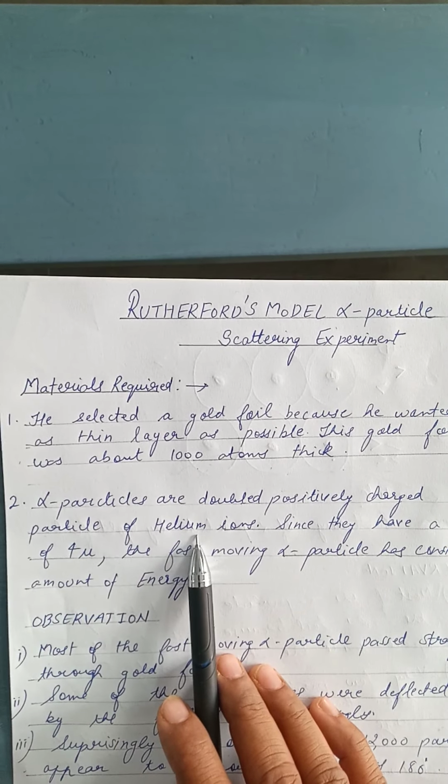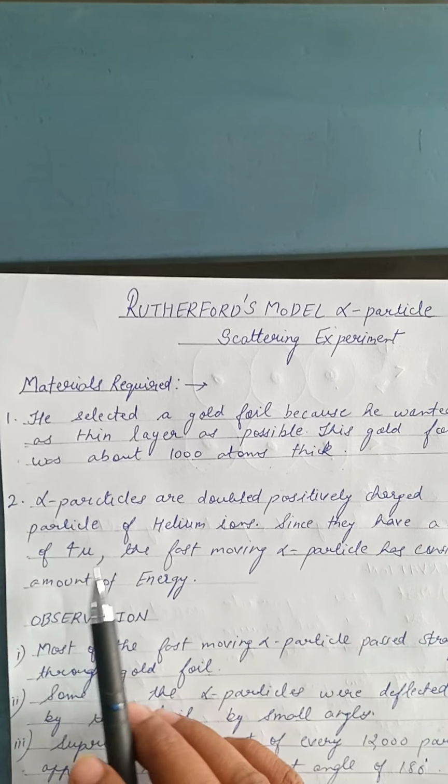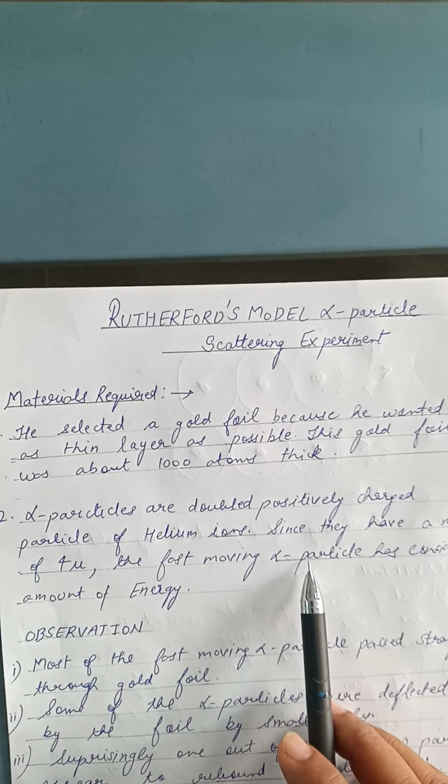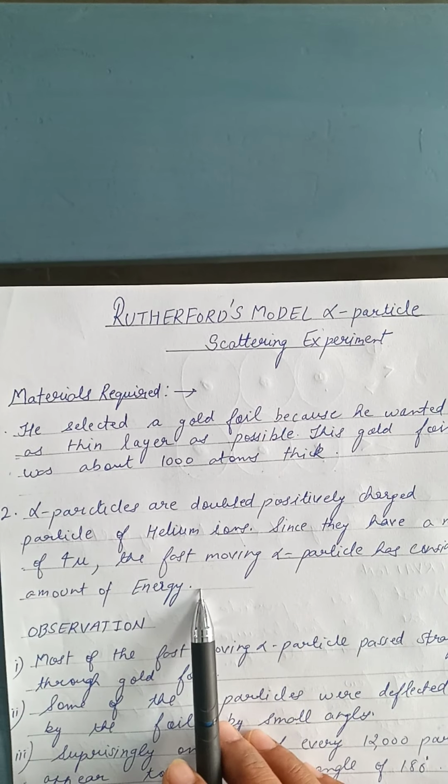Now the second point: the alpha particles are double positively charged particles of the helium ion. Since we know that the atomic mass of helium is 4u, the fast moving alpha particle has a considerable amount of energy.